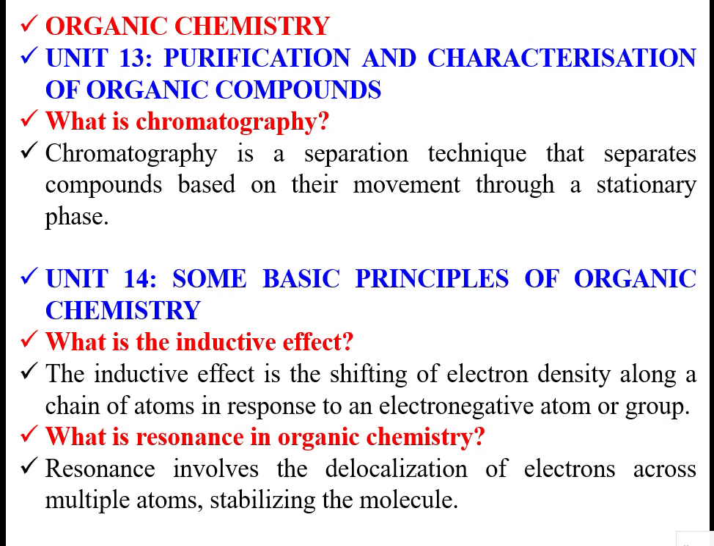Then what is resonance in organic chemistry? Resonance is the dynamic movement. Resonance involves the delocalization of electrons across multiple atoms, stabilizing the molecule. Electrons will not be at the same location, so they will be vibrating around a certain distance. That is called resonance. So in order to keep that molecule stable, there will be a resonance of the electrons. Next slide, please.